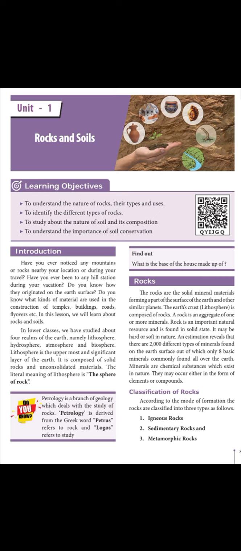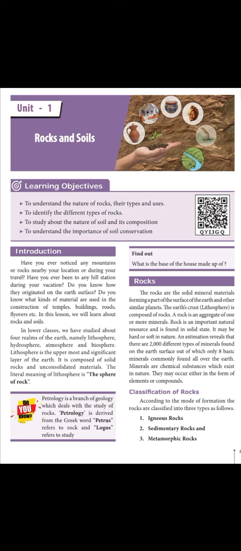The earth's crust is composed of rocks. A rock is an aggregate of one or more minerals. It is a mixture of many minerals. Rock is an important natural resource and is formed in a solid state. It is hard in nature. There are more than 2000 different types of minerals found on the earth's surface. We know only a few minerals, but 2000 different types of minerals are found.